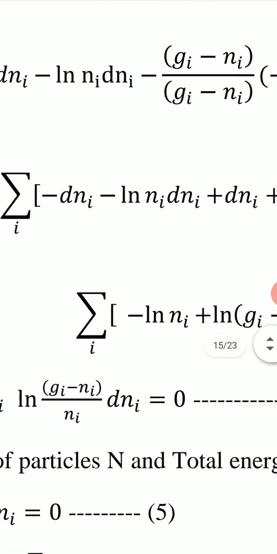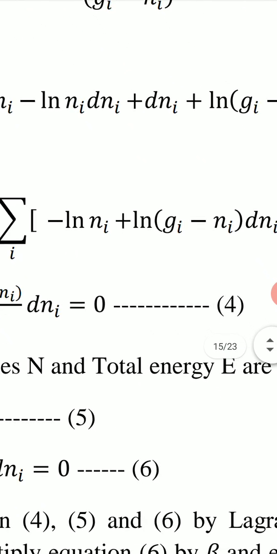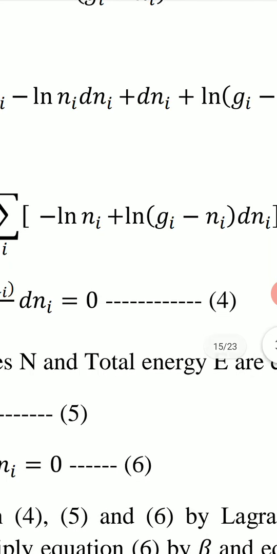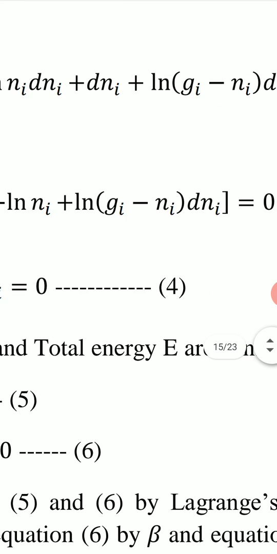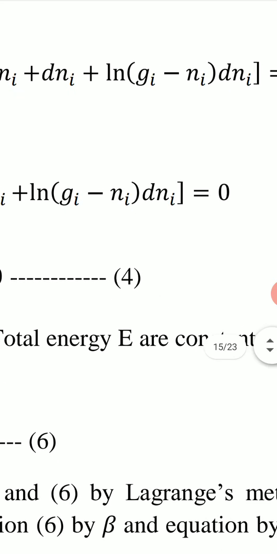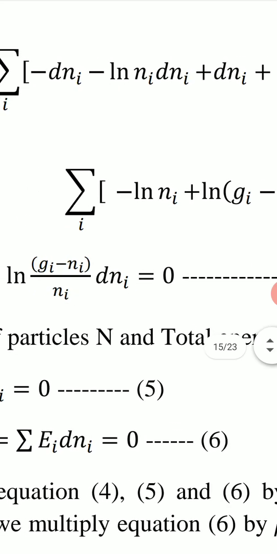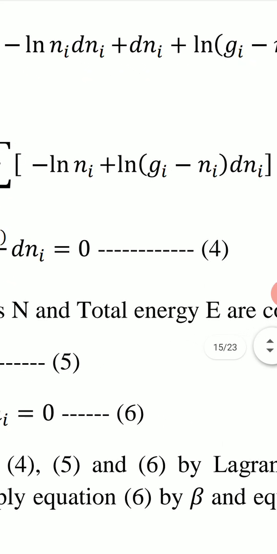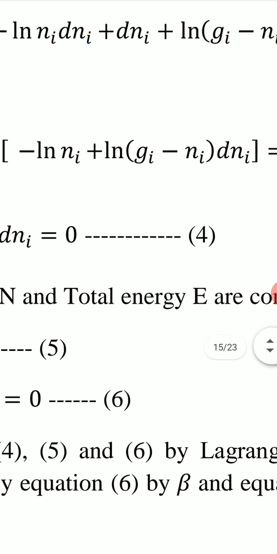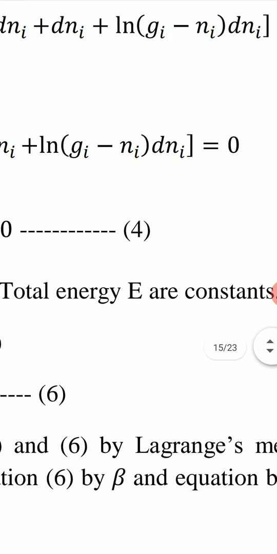So the remaining terms will be minus log ni dni and plus log (gi minus ni) dni.